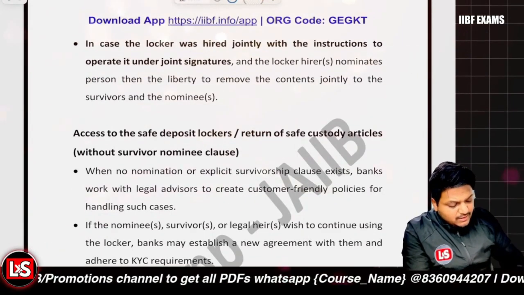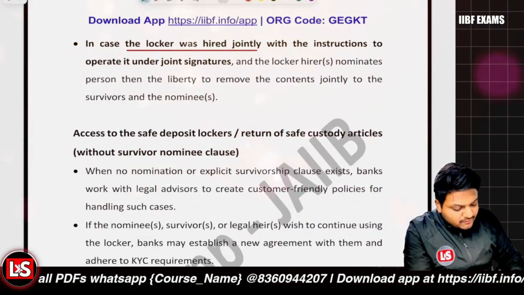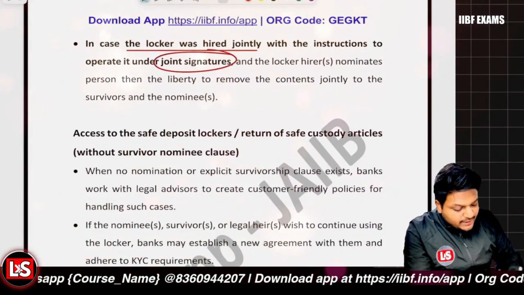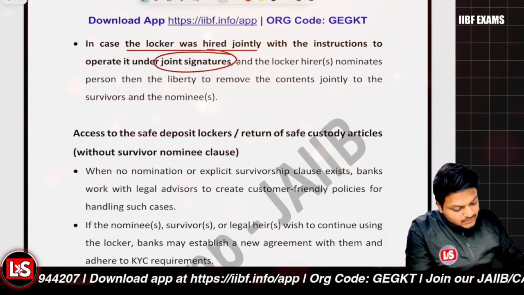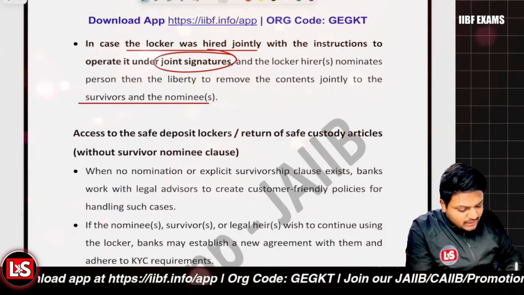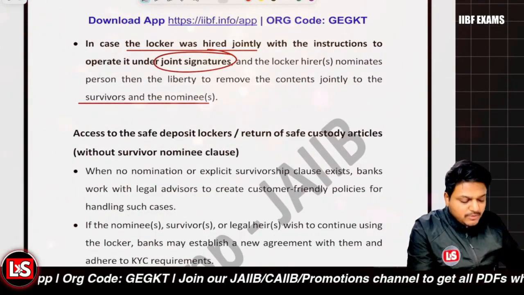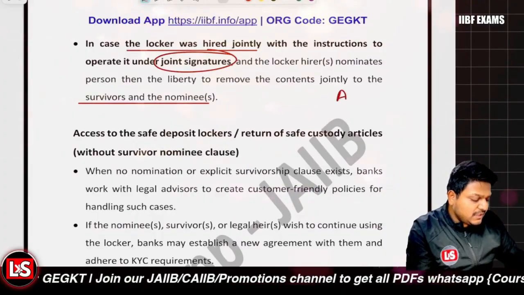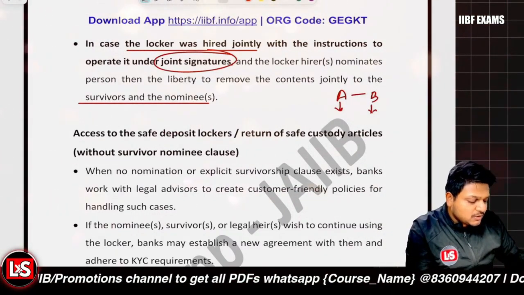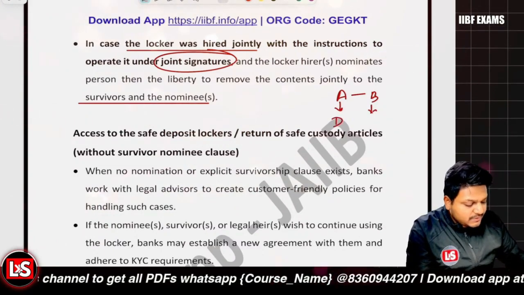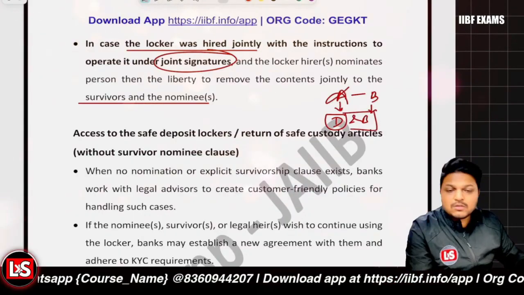Let's say the locker was jointly held with the instruction that it was to be operated under joint operations. Then the legal heirs, survivors, and the nominee can operate the locker jointly. If a nominee is there, let's say person A has individually nominated person D, and person A dies. So person D and person B can operate the account or locker jointly.